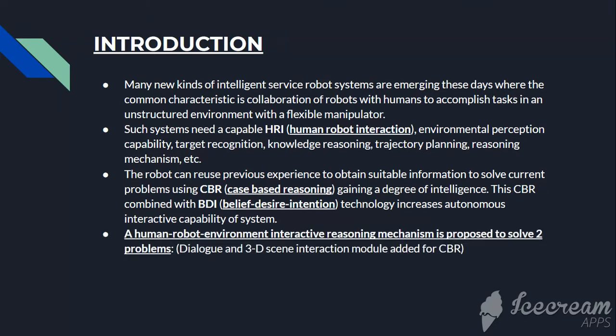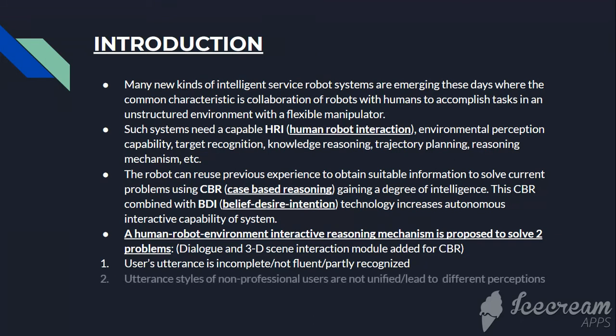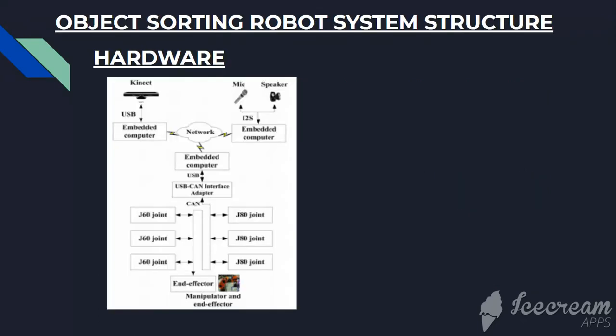The human-robot environment interactive reasoning mechanism is proposed to solve 2 problems that are present. The first one is user's utterance is incomplete, non-fluent, or partly recognized, or else the user's utterance styles are not unified or have different kinds of perceptions. So this was solved using dialogue and 3D scene interaction module added specifically for case-based reasoning.